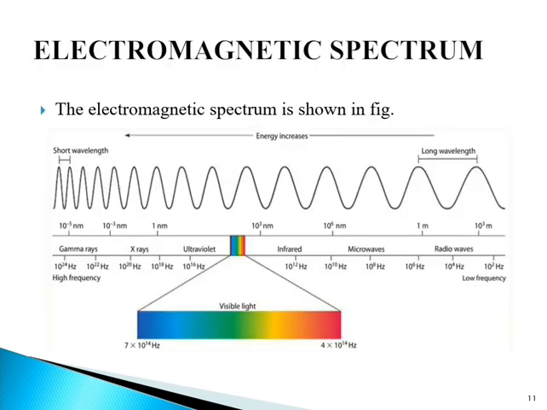Now let us understand a very important theory, which is the electromagnetic spectrum. It is very important for your examination, so be sure you remember this. The electromagnetic spectrum is shown in the figure. Electromagnetic waves are energy carrying waves. They carry composite energy due to electrical and magnetic fields. Electromagnetic spectrum is the name given to a cluster of radiations that carry energy. You can see all of that in the image.